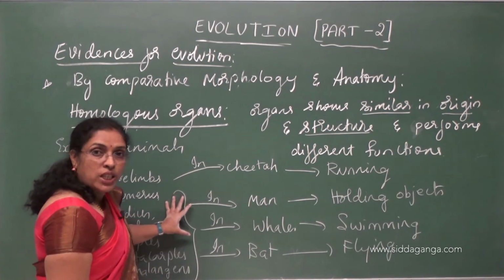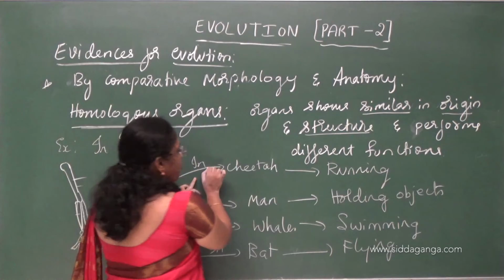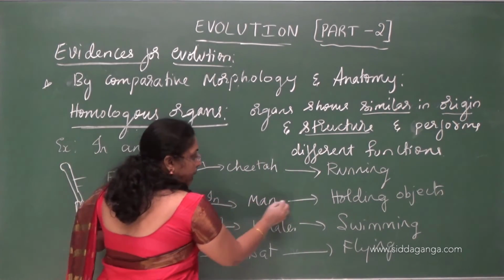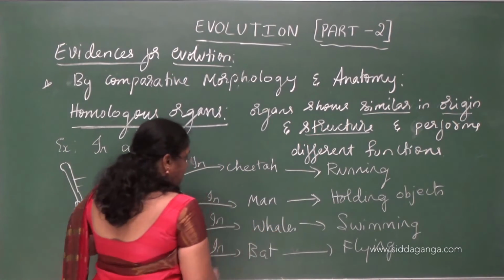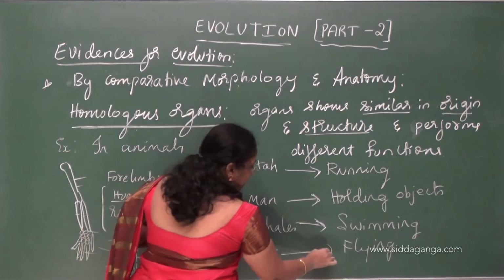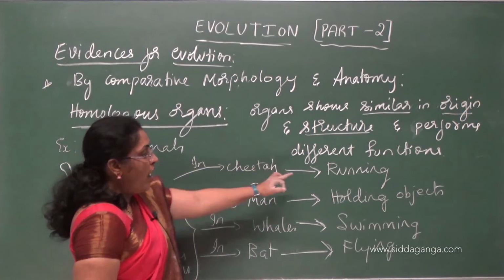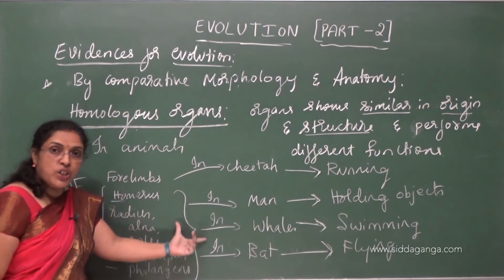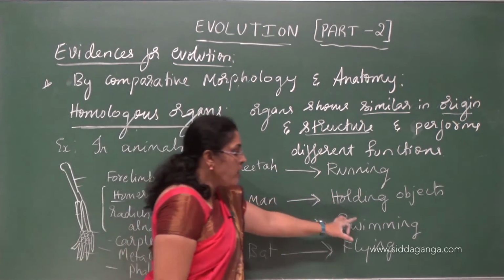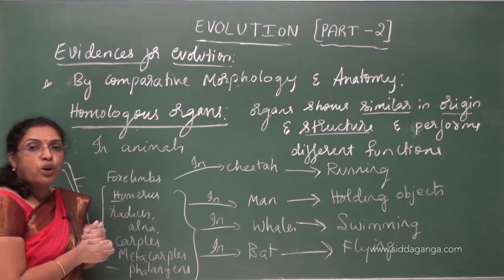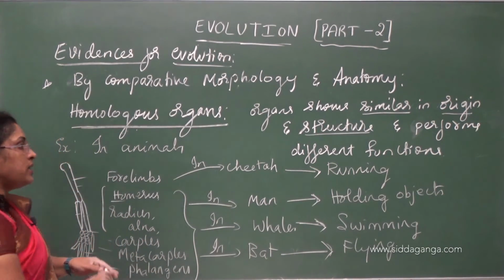Origin and structure are the same, but the forelimb in cheetah helps in running, in man helps in holding objects, in whales helps in swimming, in bat helps in flying. The function is different. Origin and structure are the same, whereas function is different. These are examples of homologous organs in animals.